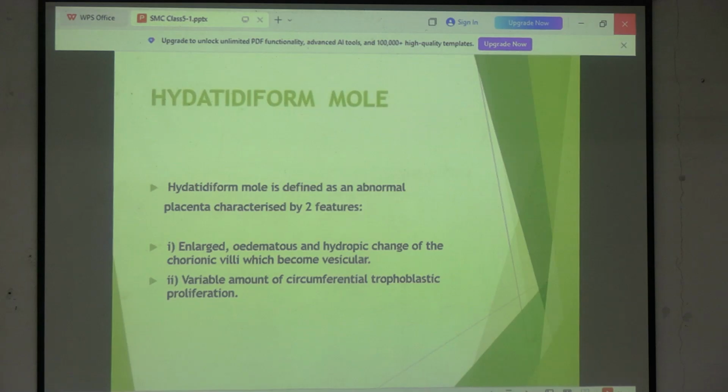এবারে depending on how much circumferential proliferation you are getting, as well as depending on how much hydropic change you are getting, we are going to classify hydatidiform mole into complete and incomplete, complete and partial, তাই তো? Complete mole, partial mole. তাহলে বুঝতে পেরেছো? Okay, so come to it.